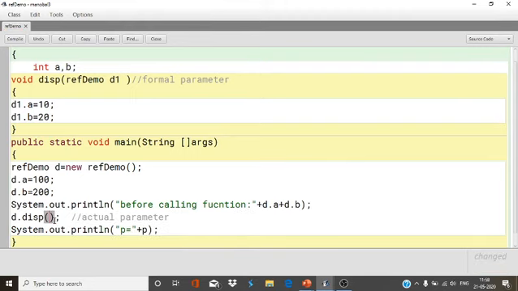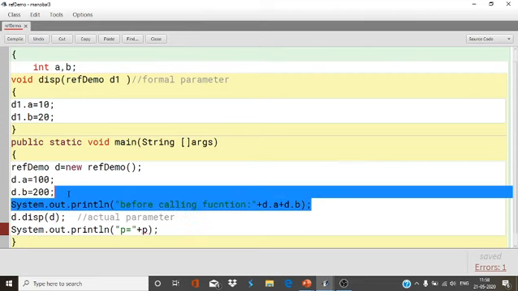Now I will pass this d here. This d is of the reference data type, that's why I passed d. So the values of a and b, 100 and 200, are passed to it, but now I have changed the value of a and the value of b.